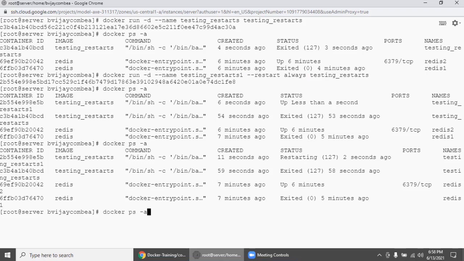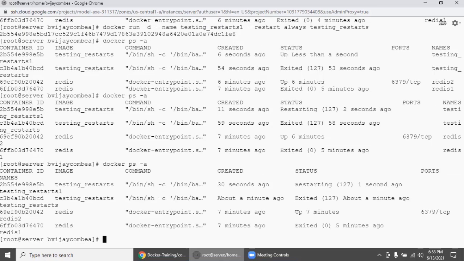This will be really important from a production point of view. Restarting, because every time you cannot go and monitor. Kubernetes does something more, and we will cover it in the upcoming session. But in Docker, if you want to play with this concept, then definitely you need to do this simple exercise so that at least you understand the importance.